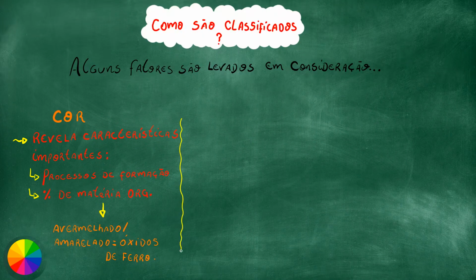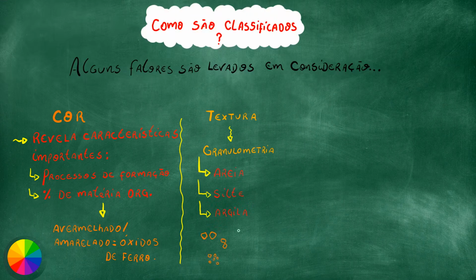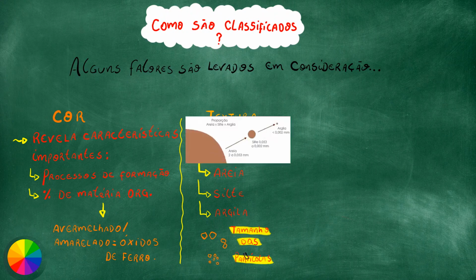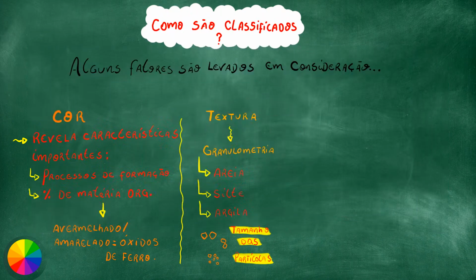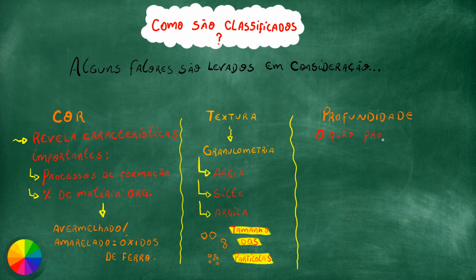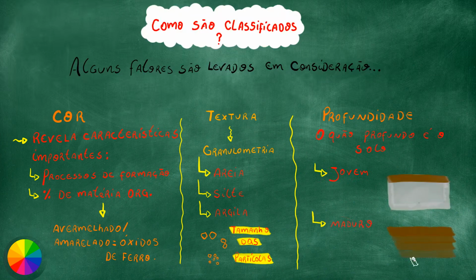The second factor I want to highlight is the texture of the soil, which basically refers to its grain size. Remember that soil particles are classified into three types: sand, silt, and clay, with the first being the largest, the second intermediate, and the third the smallest. And the third factor concerns the depth of the soil, which indicates how weathered it is. In other words, whether it is young soil or mature soil.